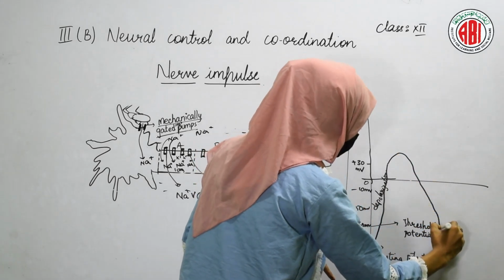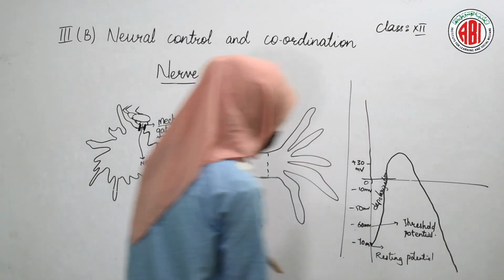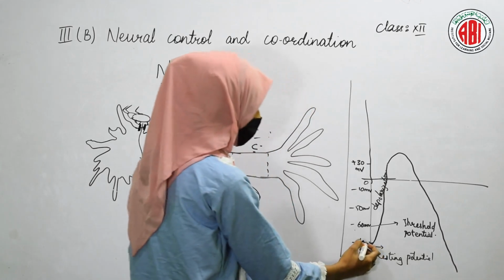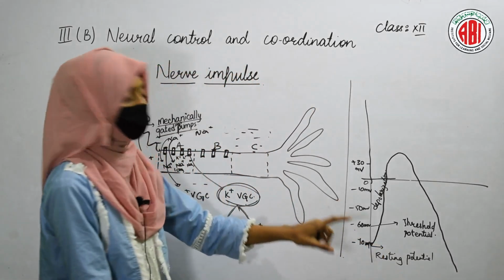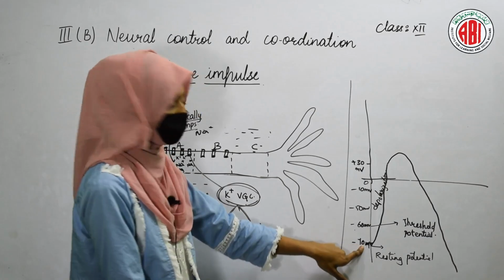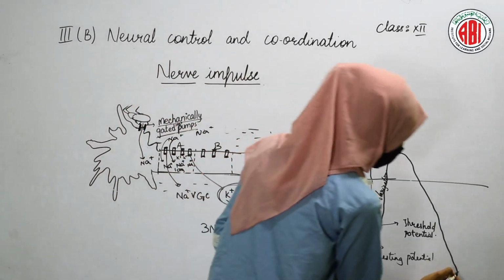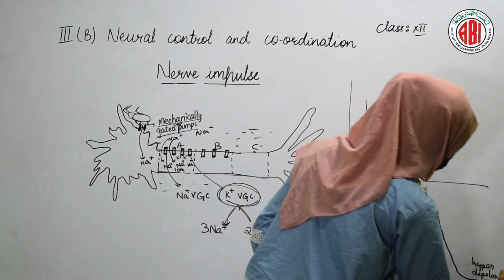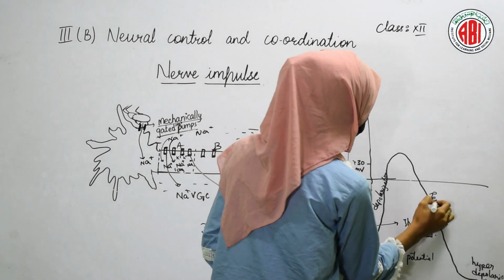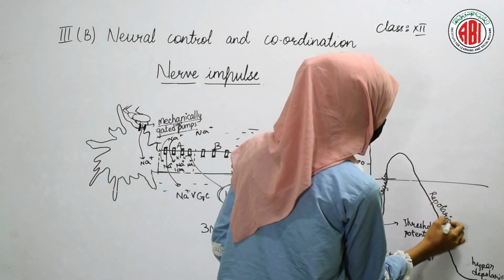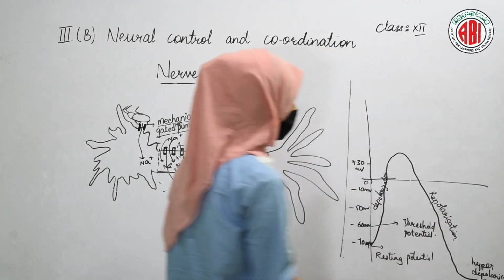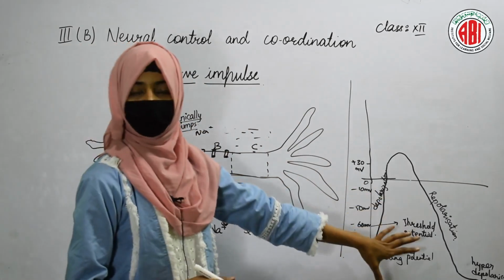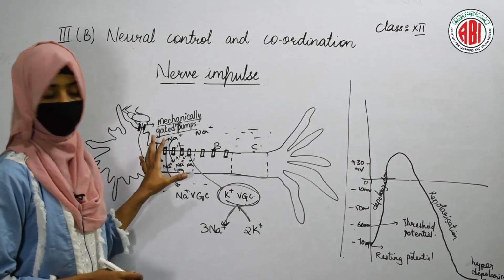The potential decreases due to the opening of potassium voltage gated channels, and then it makes the voltage of the cell minus 70 mV again, and it can exceed this range also. This is called hyperpolarization, and this is called repolarization, because the cell is again entering into the polarized state. So we call this a repolarization. This is the simple thing. By looking at this graph, you can understand the whole mechanism.